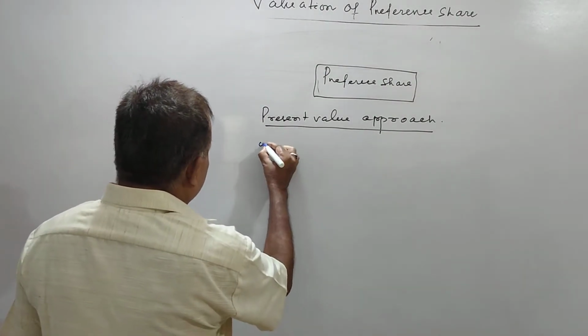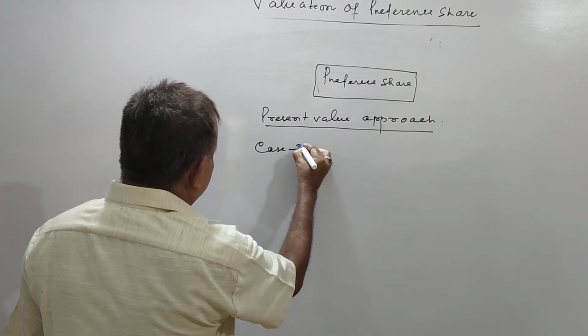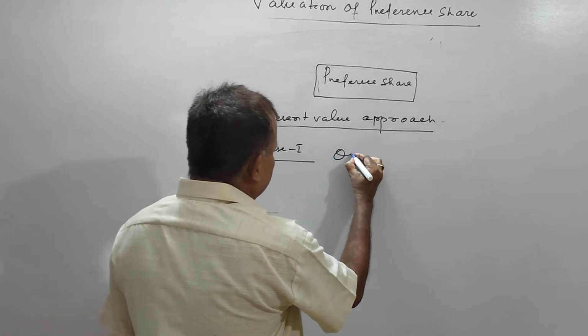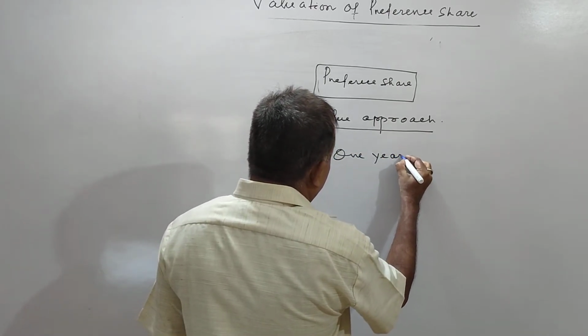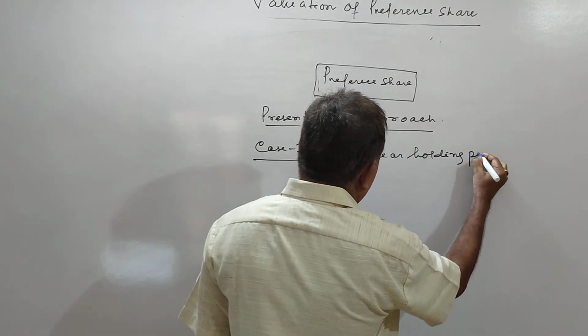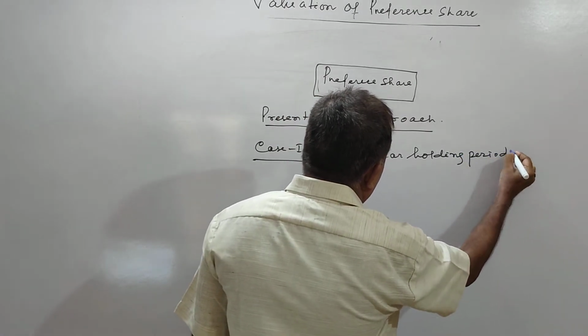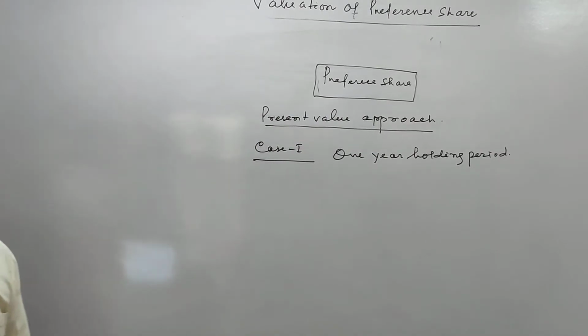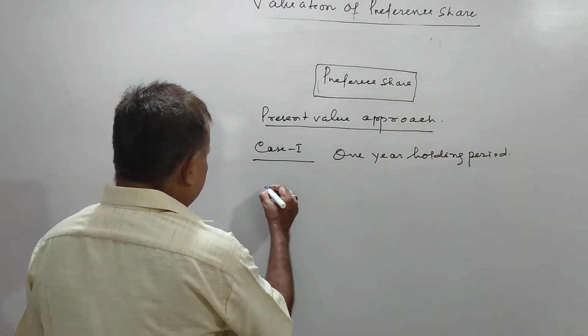उसमें हम लोग कर देंगे केस 1 year holding period. You are holding the preference share for 1 year. Then we shall come to multiple year holding period.